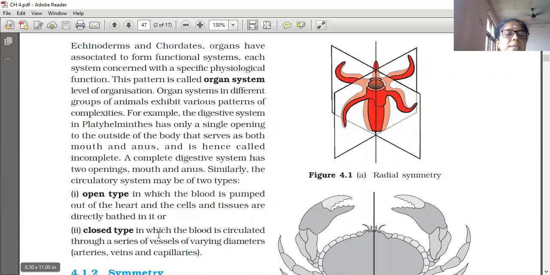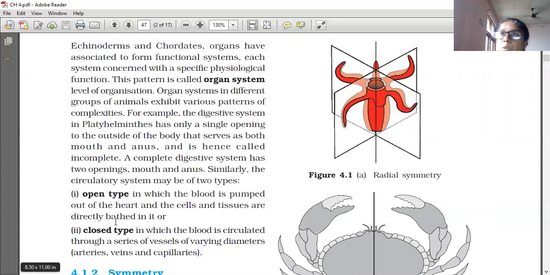In closed type, the blood is circulated through a series of vessels of varying diameters, that is arteries, veins and capillaries.